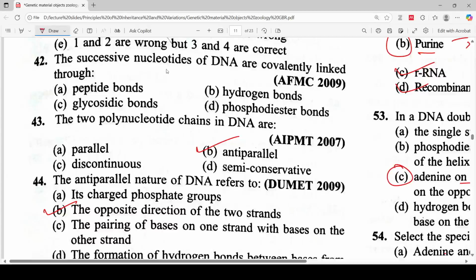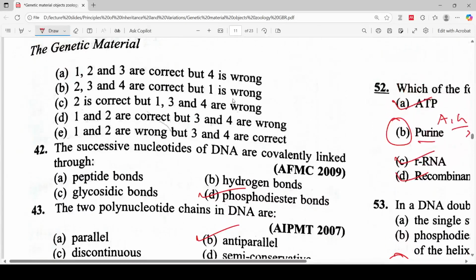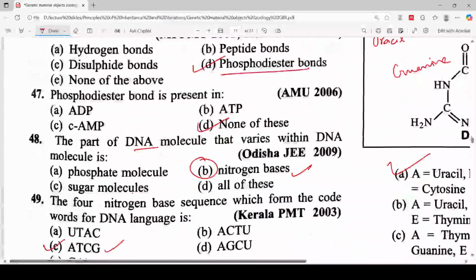The successive nucleotides of the DNA are covalently linked through... So the correct answer for this question will definitely be option D. Next question. Let's move to the next question.